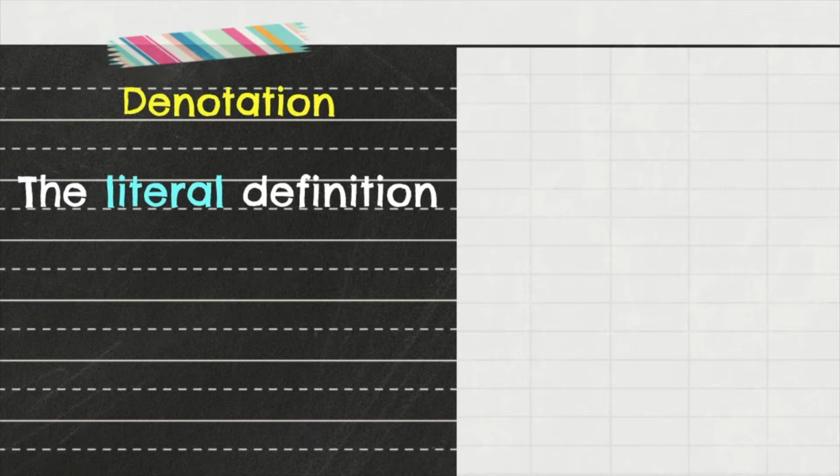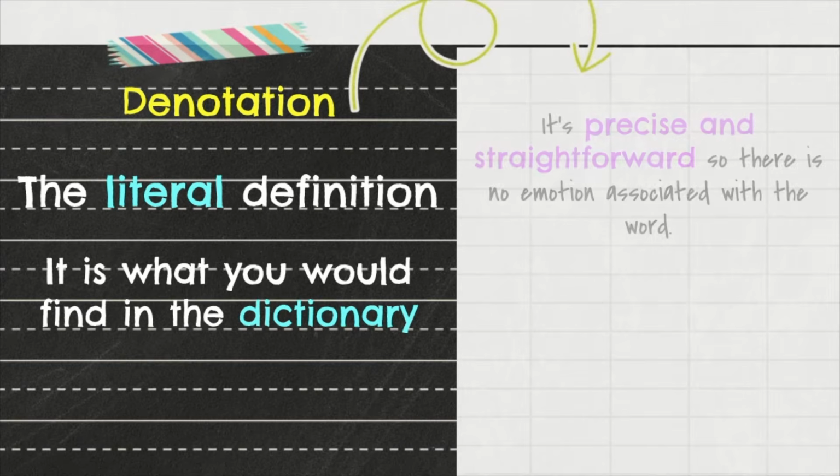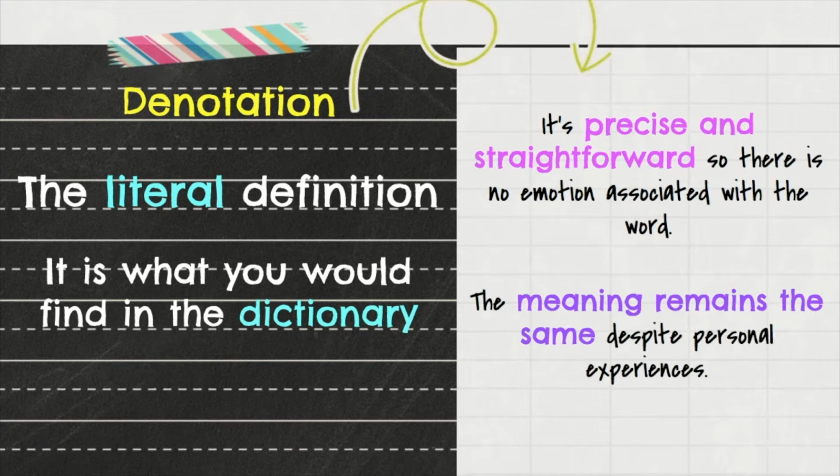Denotation is the literal definition. It is what you would find in the dictionary. And how I remember it is denotation starts with a D, dictionary starts with a D. There we go. Instant memory. So denotation is the literal definition you would find in the dictionary. It is the precise and straightforward. So there's no emotions associated with the word. The meaning remains the same despite your personal experiences. And we're going to look at that in just a little bit.